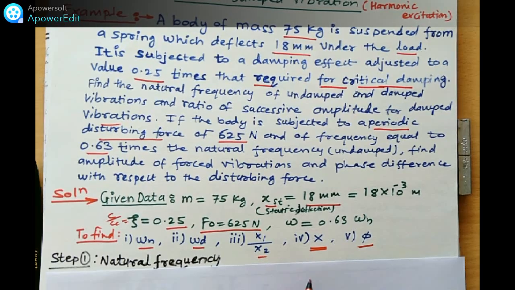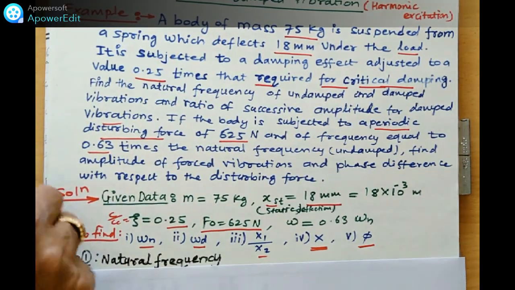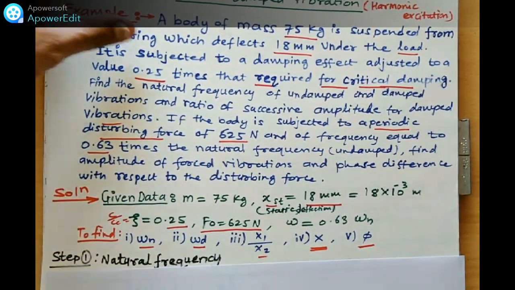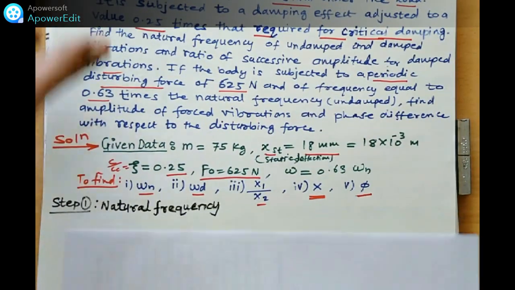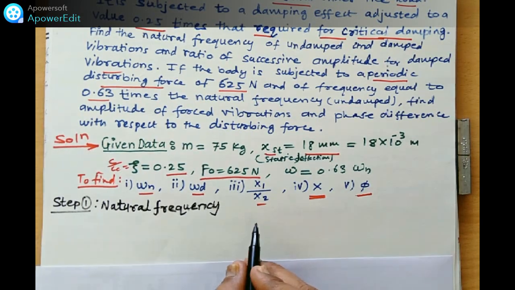So friend, in this case, what we have to find out first? X. So natural frequency we will find out step by step.